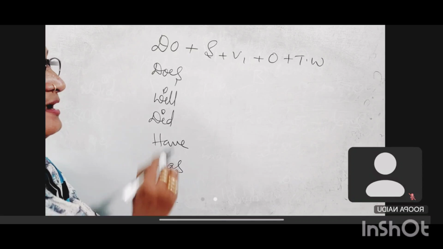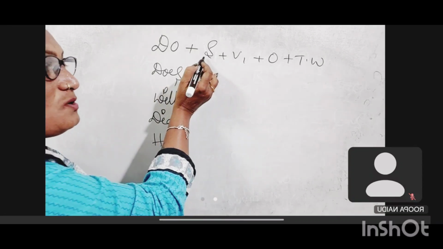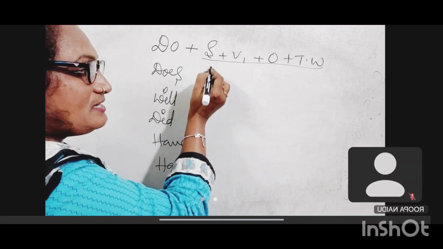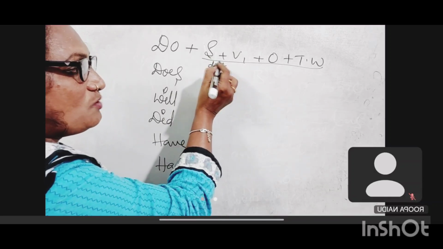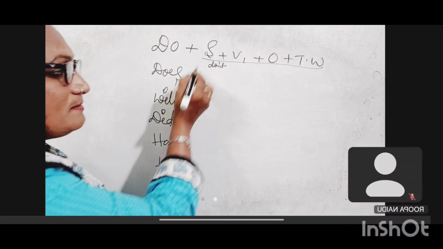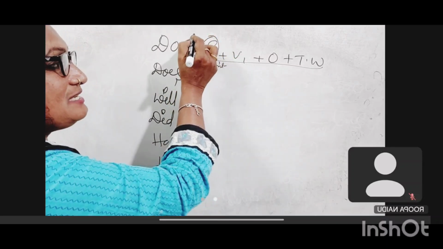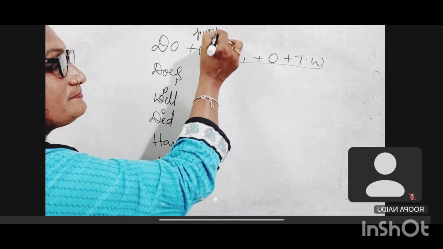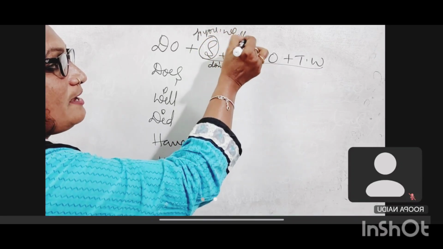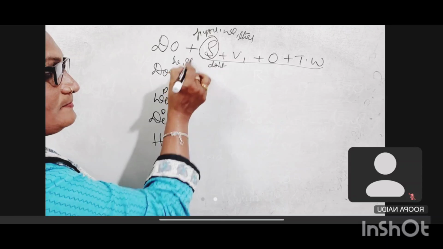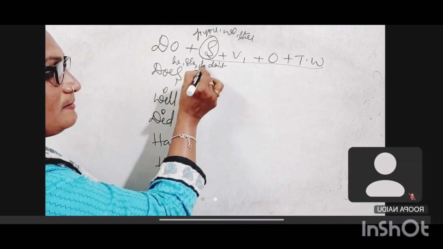Okay, in answers also, up to here we say it is a positive answer, and after the subject if we use don't, it's a negative answer. Next, here we are using I, you, we, they subjects, and here we are using he, she, it subjects. Both are daily routine only.